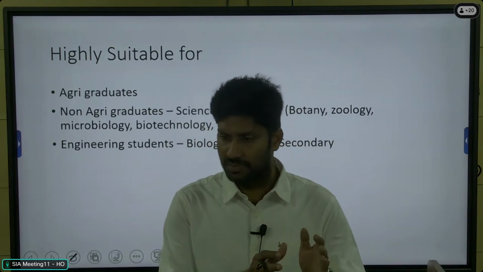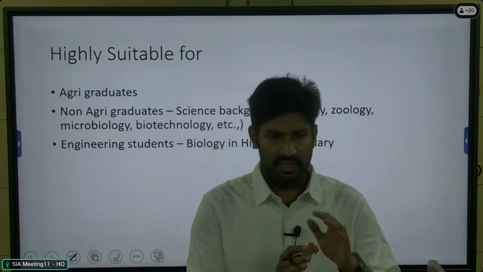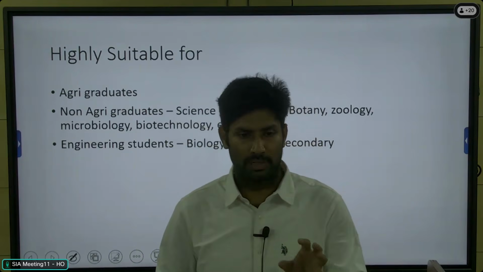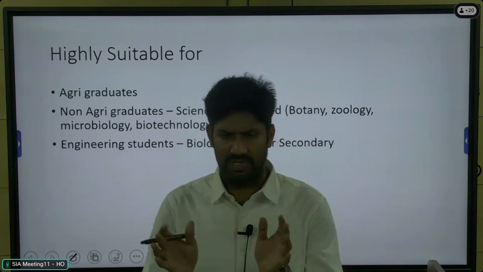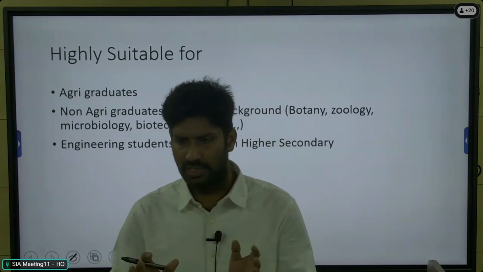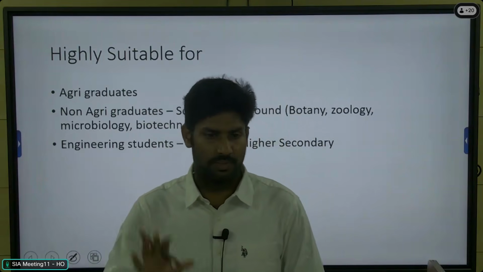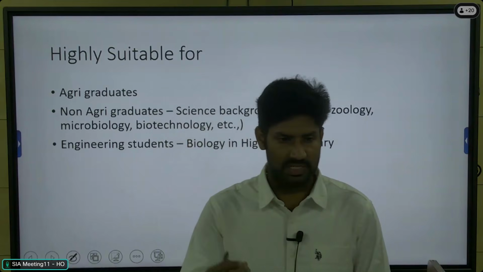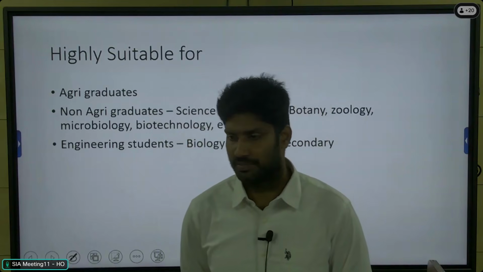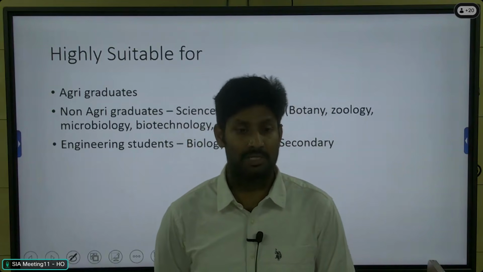Interest in biology and basic knowledge of bioscience are important to follow it. Paper one is actually full of general topics, like GS. Only paper two is technical, and for that biological knowledge is important. A bioscience background and basic interest in biology are sufficient to understand those concepts.